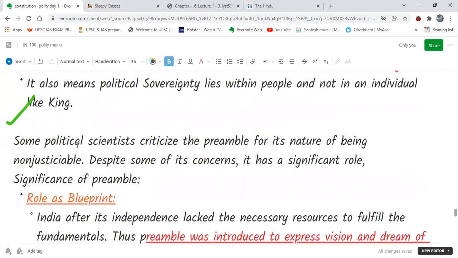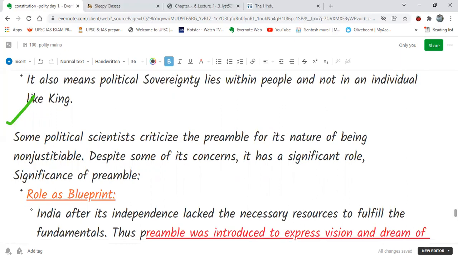Okay, yes. And some political scientists also criticize the preamble for its nature of being non-justiciable. They say that the preamble has no significance because it is not legally enforceable, so it is just there for namesake. But despite some of these concerns or challenges, it has a significant role to play, and let us see some of the roles it plays.